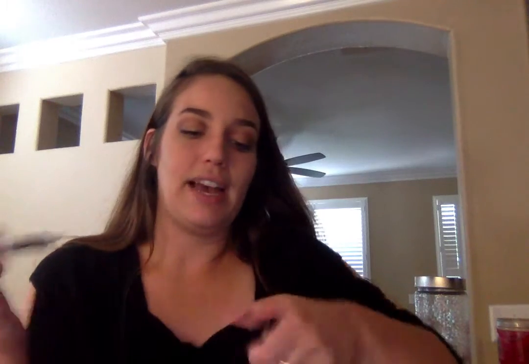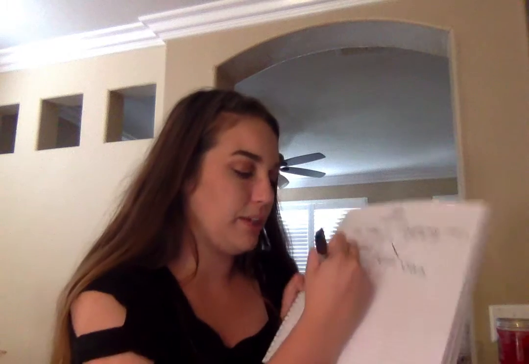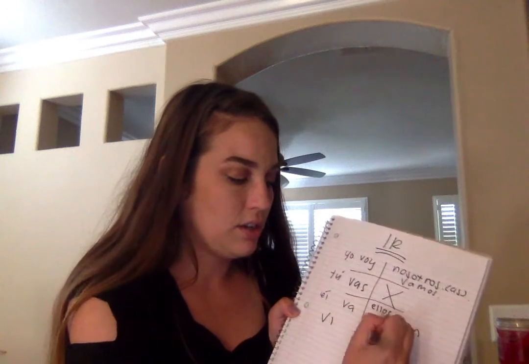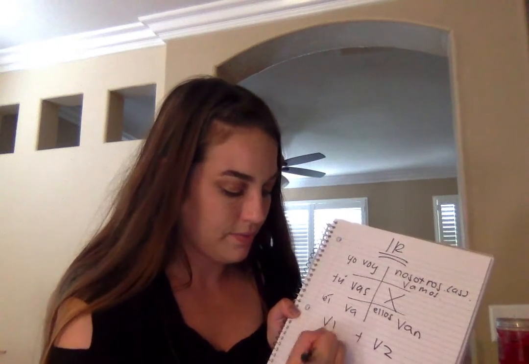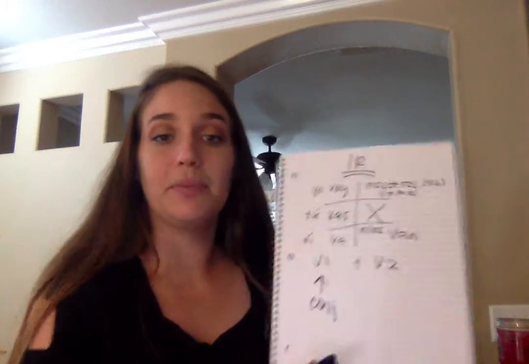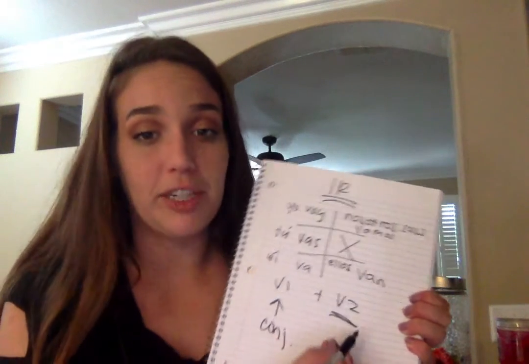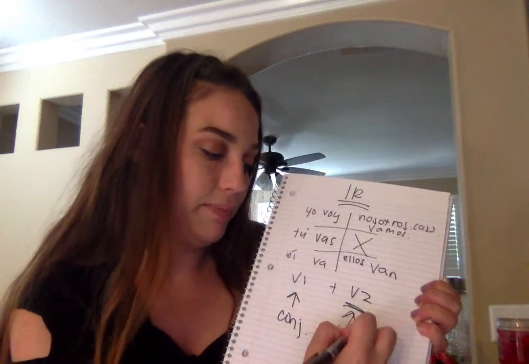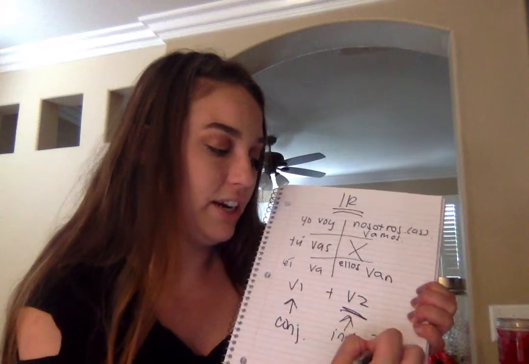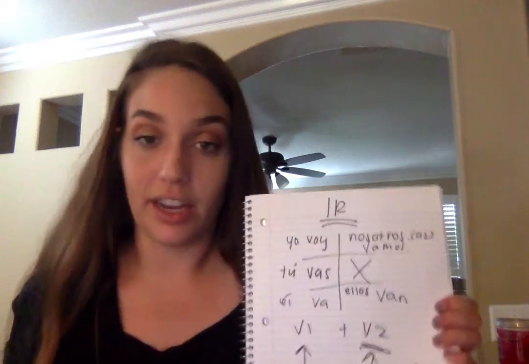In español, do we conjugate the second verb? We do not. All right? So we have our verb 1, verb 2 rules. So whatever verb comes first, you conjugate. Your second verb, you got to leave it in infinitive form. So that's when we have our AR, our ER, or our IR.